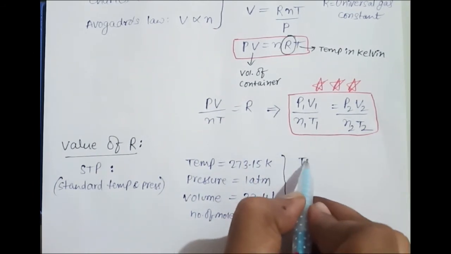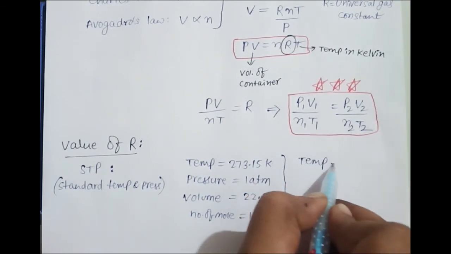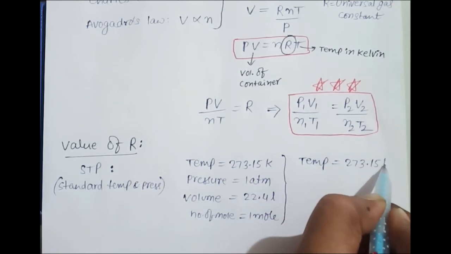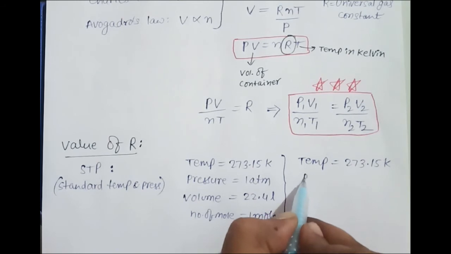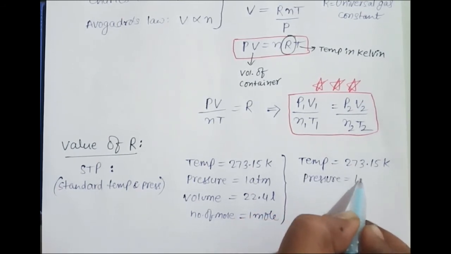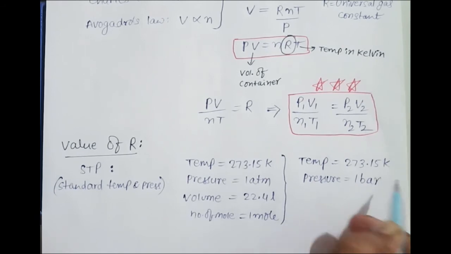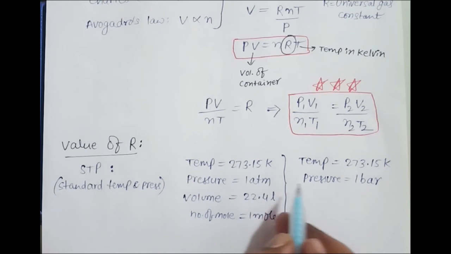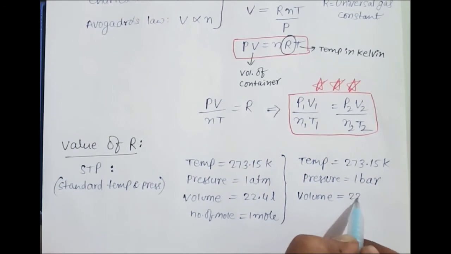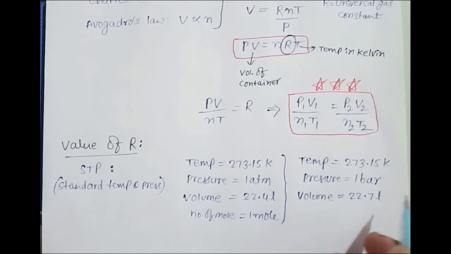The other set is: temperature is fixed, 273.15 Kelvin. Pressure is slightly changed, pressure is 1 bar, slightly decreased because bar is less than atmosphere. Pressure decreased means volume will slightly increase, so it is going to be 22.7 liter.